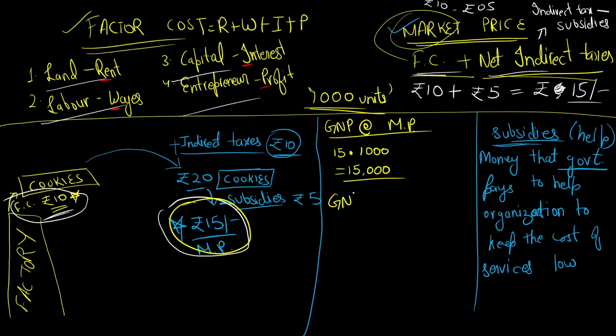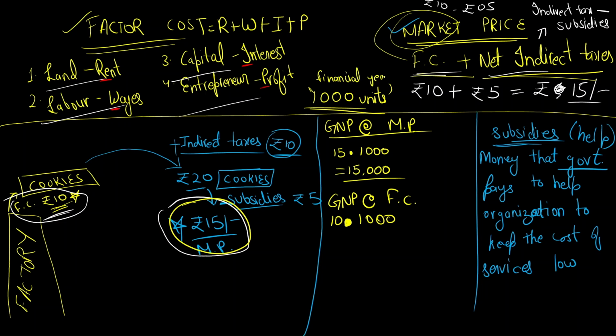So, GNP at factor cost. What will the GNP at factor cost be? 10 rupees. That is your factor cost. 10 rupees into 1000 units. I am talking about a financial year.